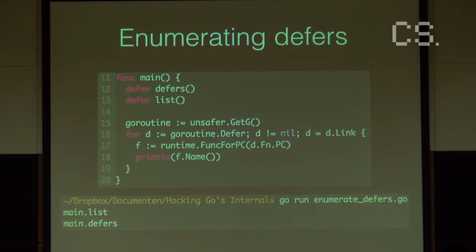Here I have an example where I create a program that defers some things, and then I can list all the defers. I can go through them and print the names. This is normally something that's entirely a bad idea and you shouldn't do this, but now it's possible. So I defer two functions, then I use getG to get a reference to the Go routine, and then I can go through all the defers, find out the name of the function that's being called, and print them out, and this is the result.